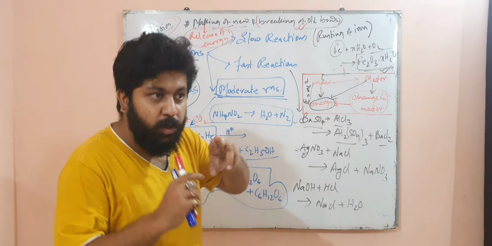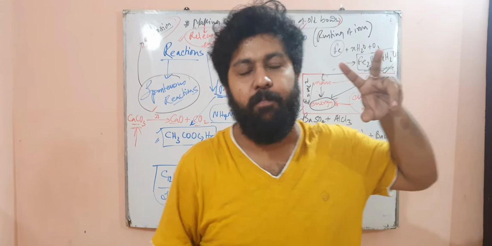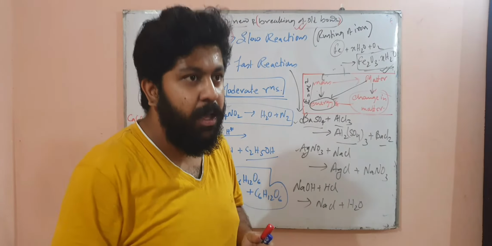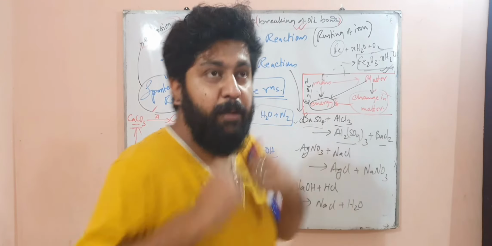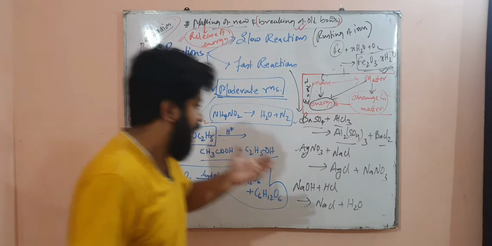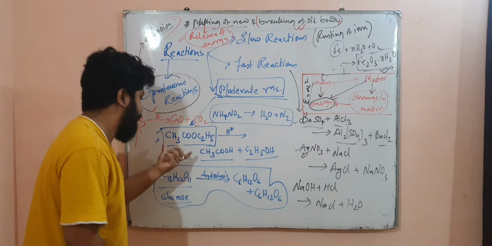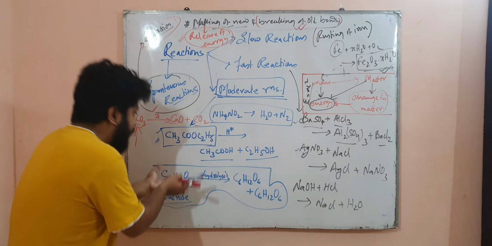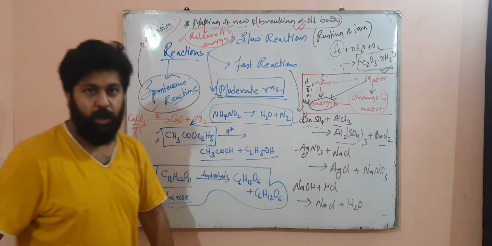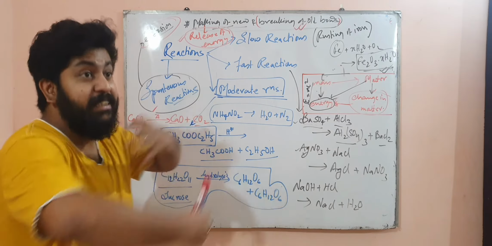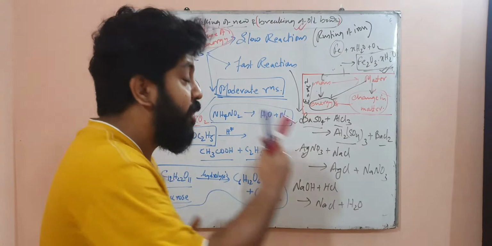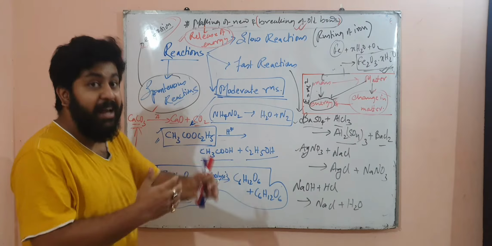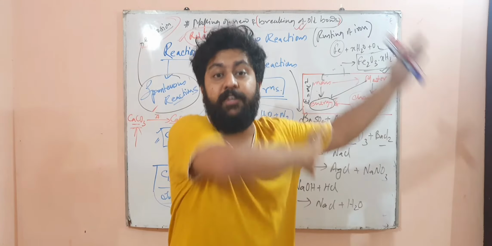But if you want to disturb that, if you want to break that bond, then you have to supply energy, or that molecule will take up energy. So in a chemical reaction, simultaneously, there is breaking of bonds and making of new bonds, so there is supply of energy and release of energy also. This entire complex process, when such chemical reactions occur, may require different amounts of time.